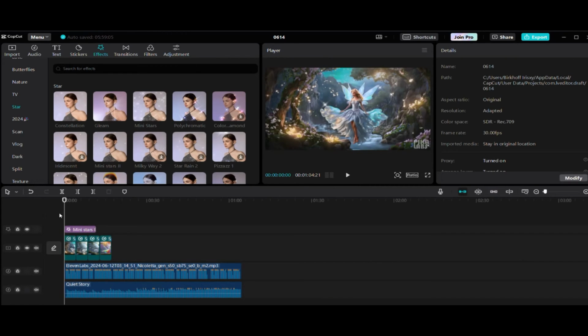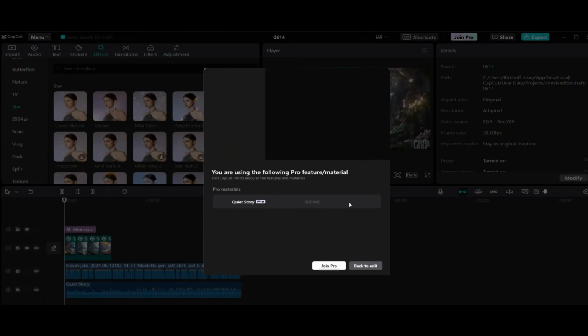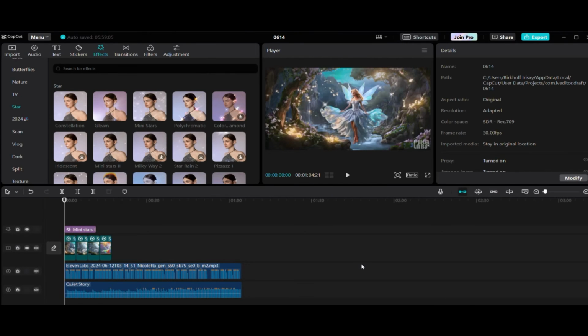After editing, head over to the upper right corner here to click on the Export button, and again export. You can upload the video anywhere, especially on YouTube, and start your money-making journey.